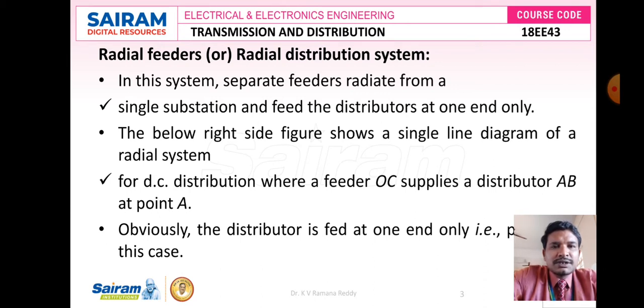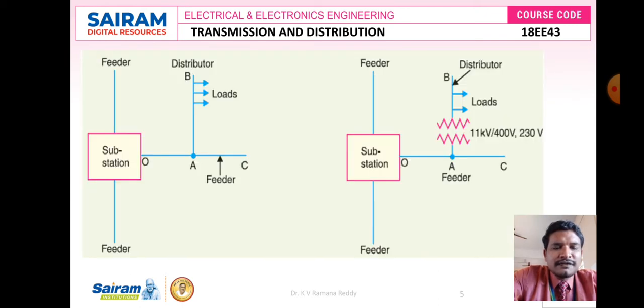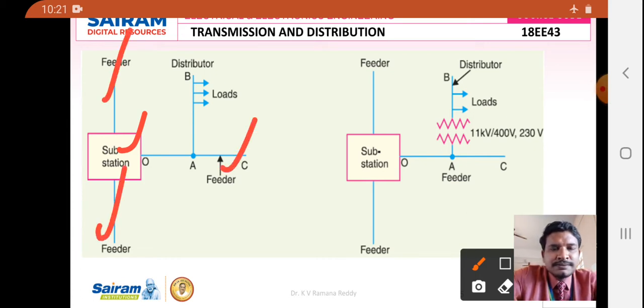For a better understanding of the concept of radial feeders, here I am showing, on the left side of the figure, a substation. This substation is connected with 3 radial feeders: feeder 1, feeder 2, feeder 3.